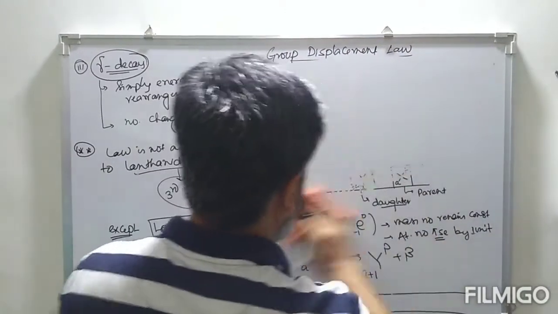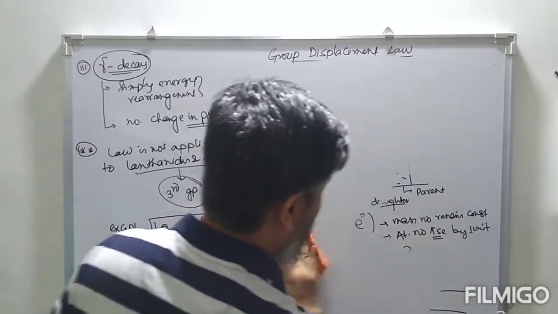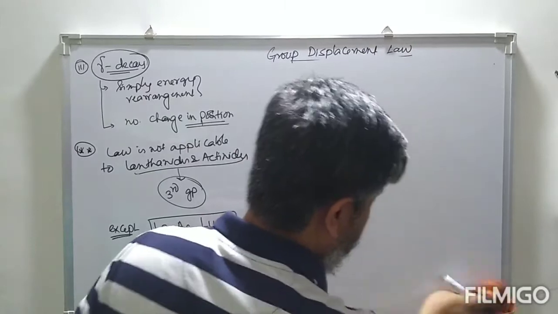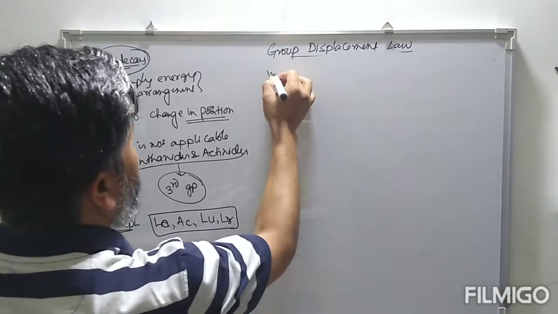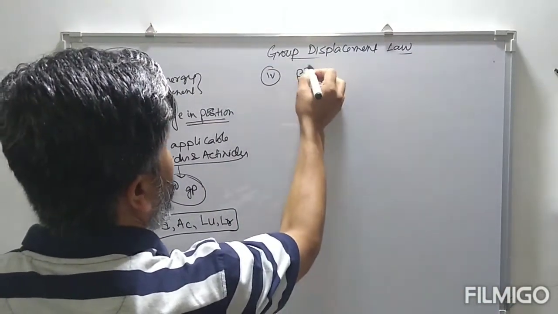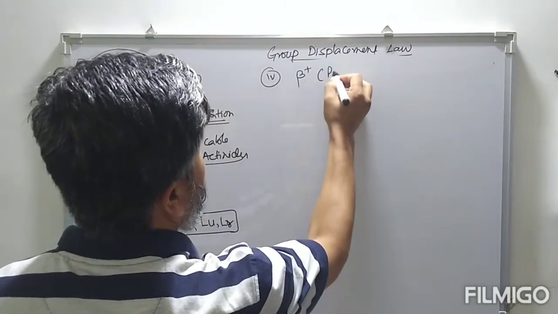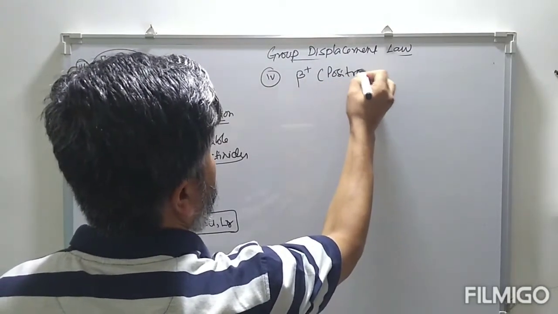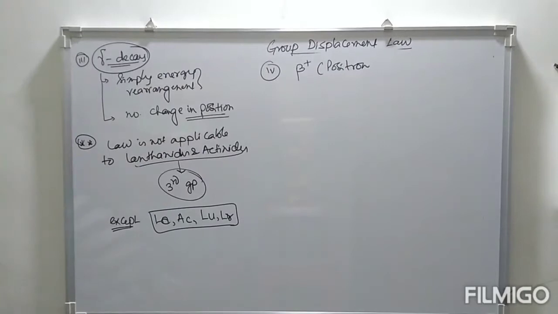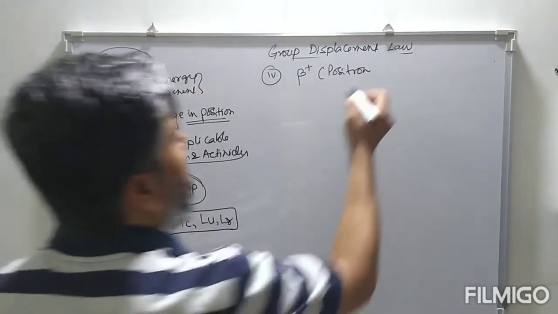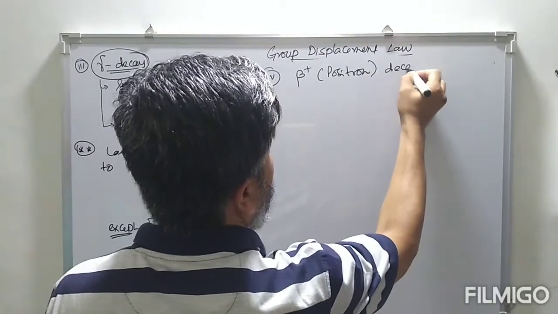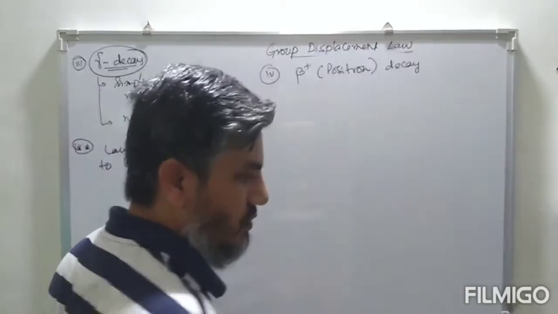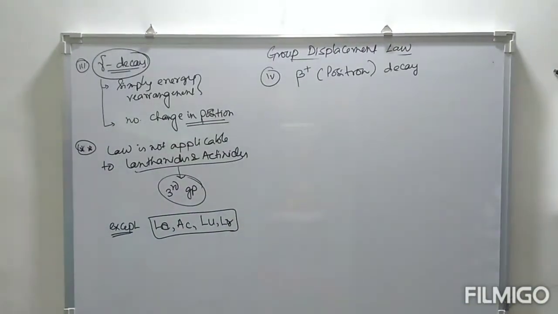After this, we also have some other types of decay process, that is beta plus, which is also known as positron decay.